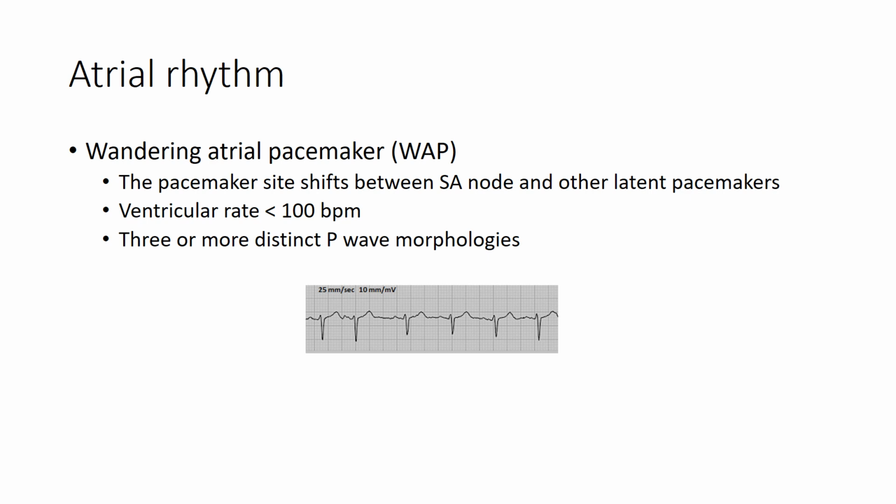In wandering atrial pacemaker, the pacemaker shifts between the SA node and other latent pacemakers. The ventricular rate in this type of rhythm is less than 100 beats per minute, and there are three or more distinct types of P waves visible. The strip shown here depicts wandering atrial pacemaker. You can see the varying morphology of the P wave with every heartbeat, and the rate is less than 100.